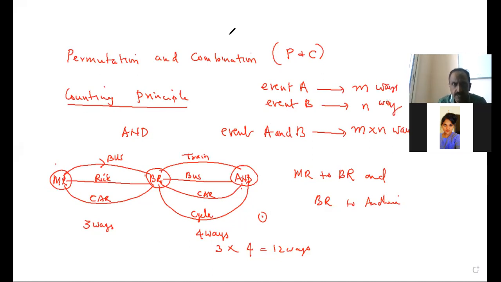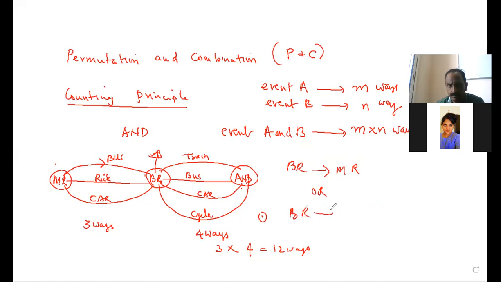Now imagine the same thing, I'm going to explain in another way. A person is standing at Borivali station and he gets a call saying, either you go to Mira Road or to Andheri. So he has an option. Either he can go from Borivali to Mira Road or he can go from Borivali to Andheri. How many ways can he do this? Borivali to Mira Road, 3 ways. This can be done in 4 ways.